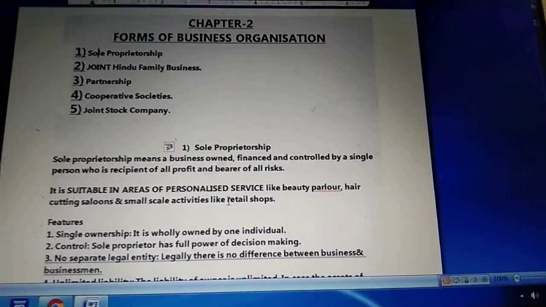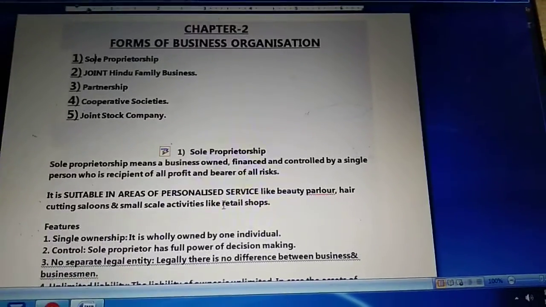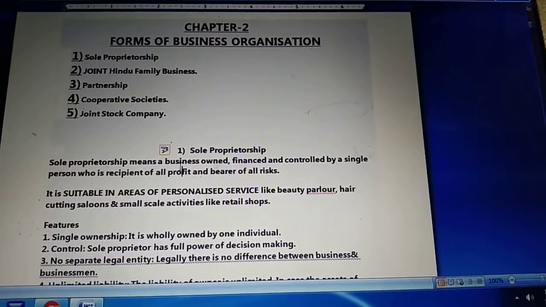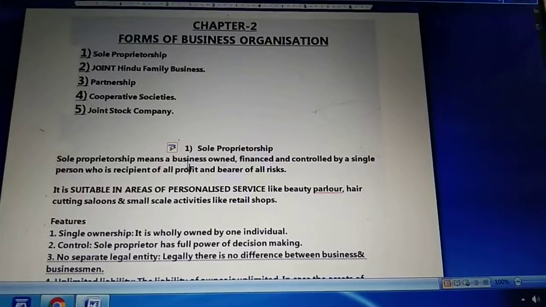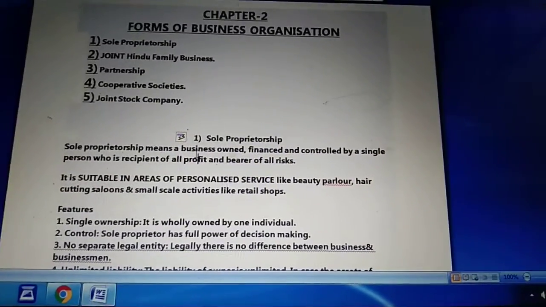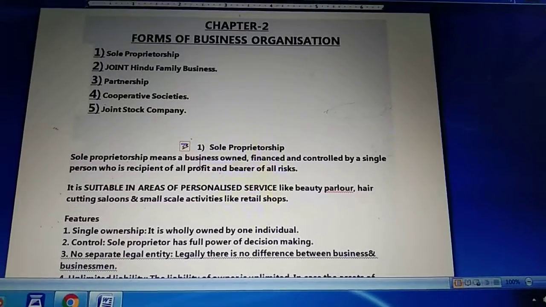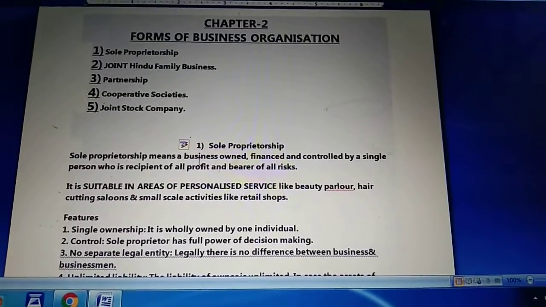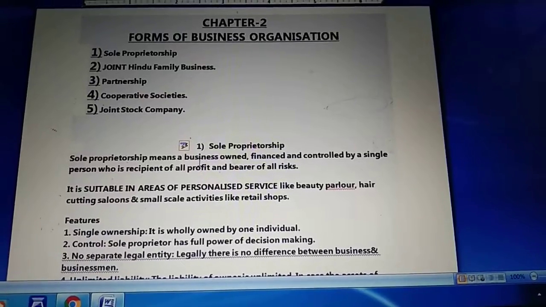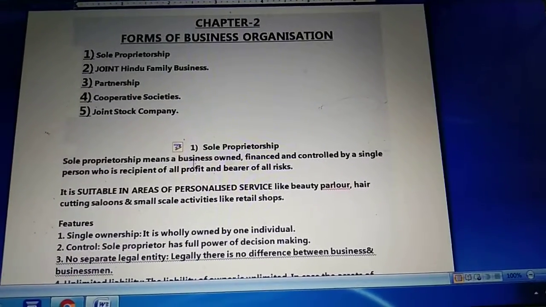It means that whenever any business has to be started, the business owner has to decide what kind of form of business, or what kind of ownership form of business, he has to keep inside the organization. That is known as form of business organization.